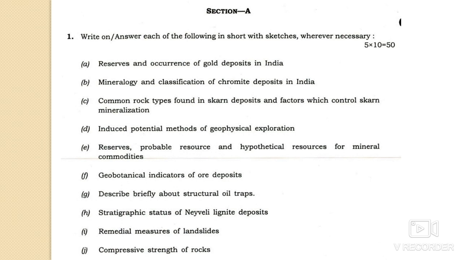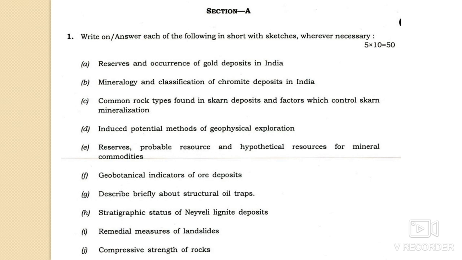Next is question 1E: reserve, probable reserve and hypothetical reserve for mineral commodities. You have to discuss the definitions of reserve, probable reserve and hypothetical reserve, and how they have been classified.